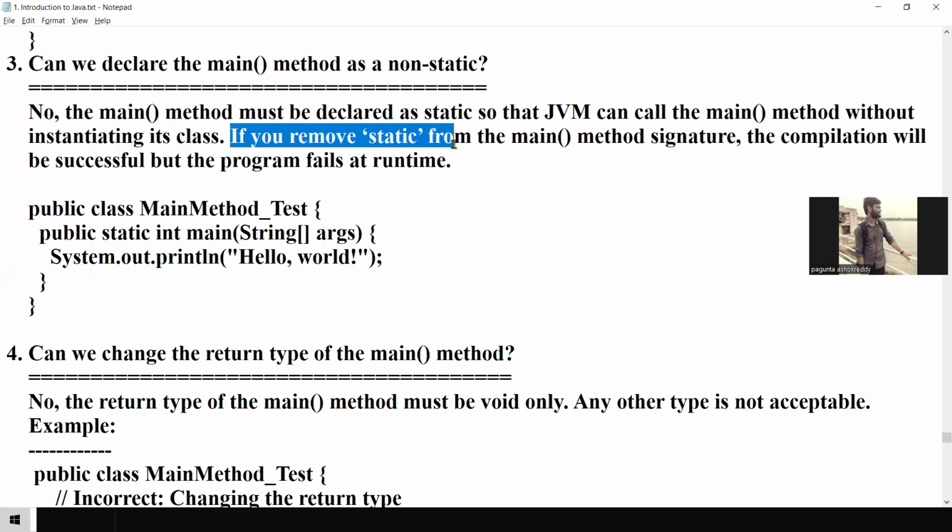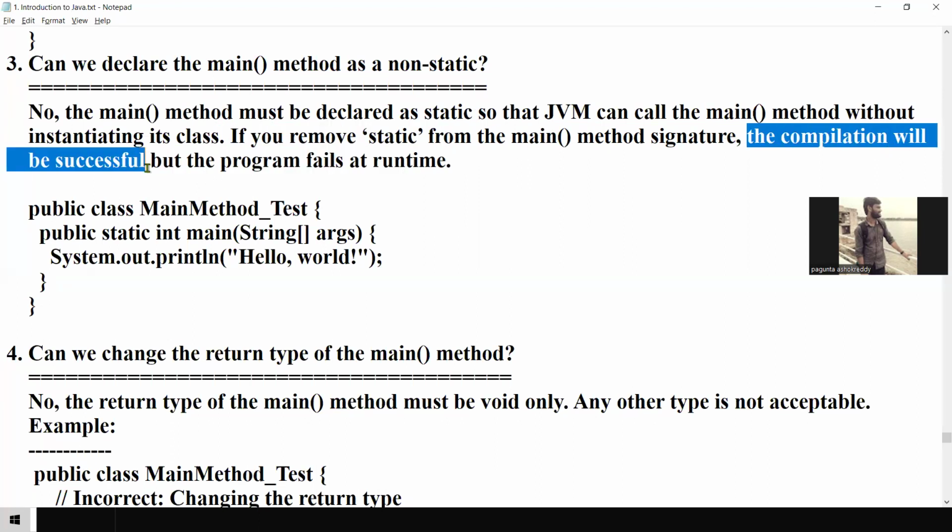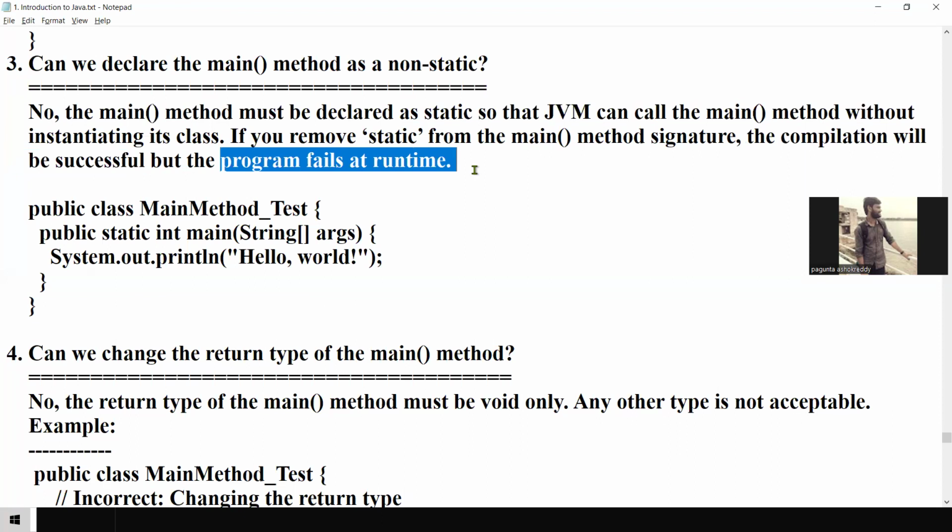If you remove static from the main method signature, the compilation will be successful, correct? Compilation is successful because it will not check the main method signature, whether public is there or not, whether the main method is there or not. That's why compilation will be successful, but the program fails at runtime because the JVM always expects static.